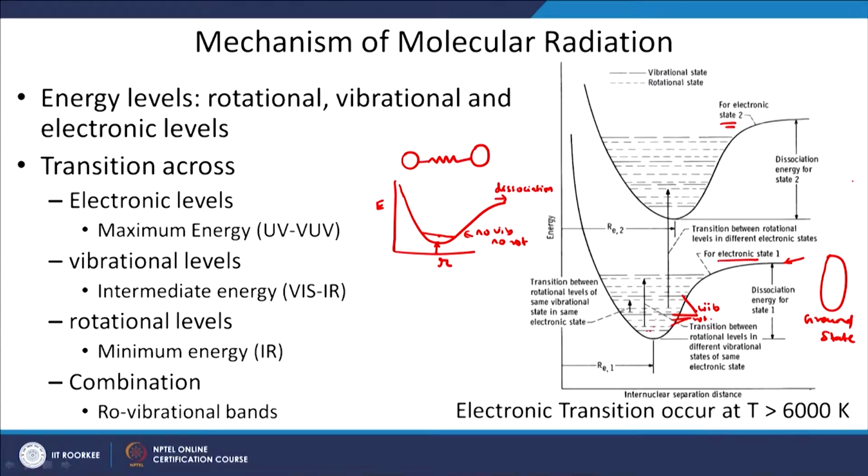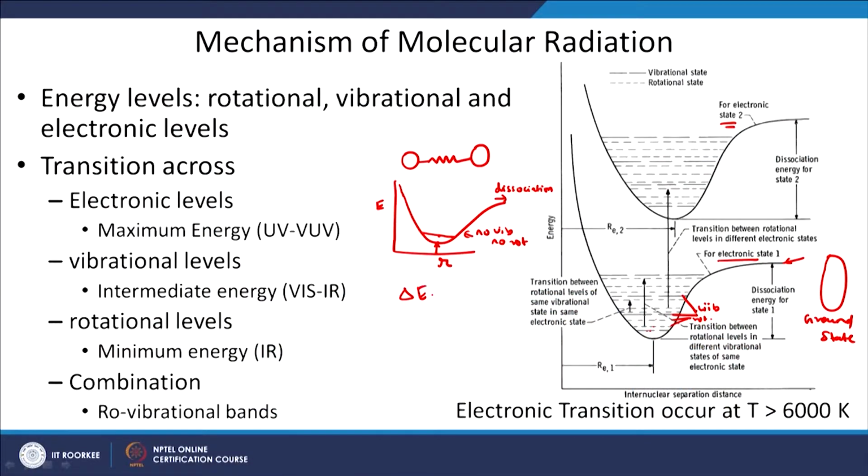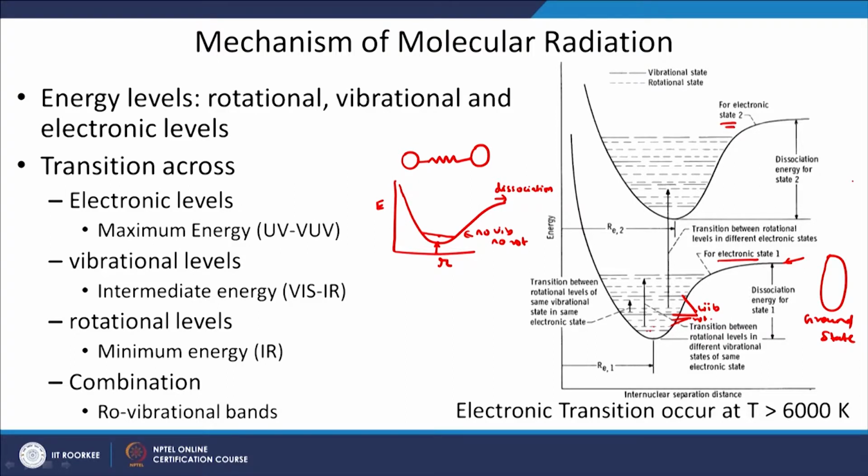What it basically means is, if a molecule undergoes an electronic transition, that means electrons change configuration within the molecule, then the energy difference delta E is very large, and as per this relation the wavelength will be very small. So, for molecules that undergo electronic transitions, the spectrum will be in ultraviolet or vacuum ultraviolet. If the molecule undergoes only vibrational transitions and no electronic transition, then the energy difference is relatively small compared to electronic transitions, and you will find the spectrum typically in the visible part of the spectrum and infrared.